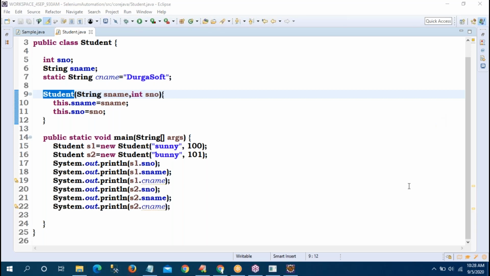Any Eclipse is okay, Sharath. In Eclipse, no problem. Eclipse has different versions: Oxygen, Photon, Neon, Mars. Any version, no problem. Anything is okay.